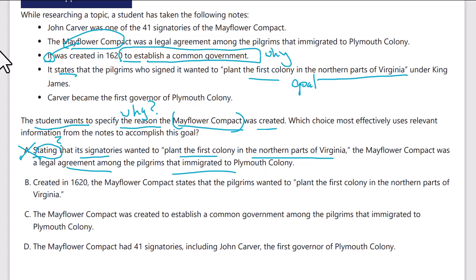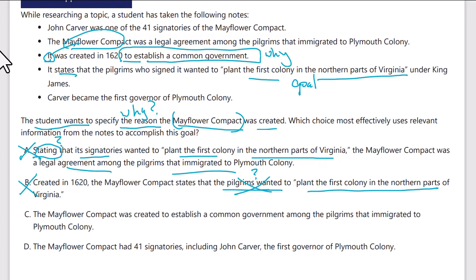Created in 1620, the compact states the Pilgrims wanted to plant the first colony. So this is what the Pilgrims wanted. That is not exactly the reason the compact was created. It's what they wanted from the compact, different than the question at hand. So A and B are kind of compelling. I could see students drawn in by these, but they're not really answering why the compact was created.